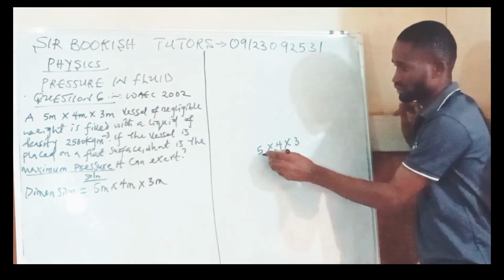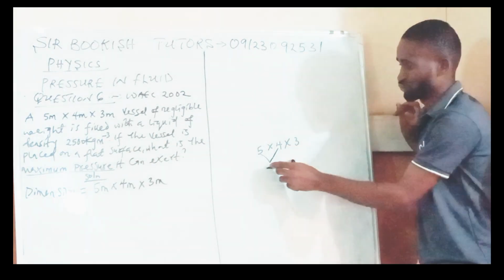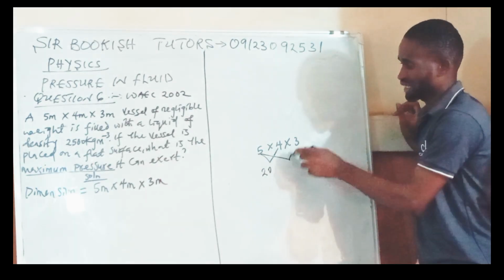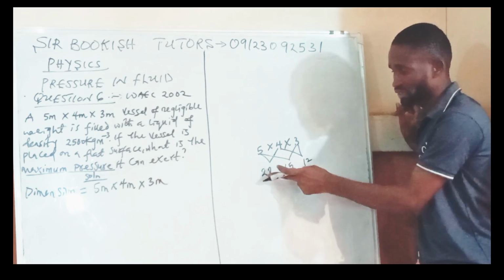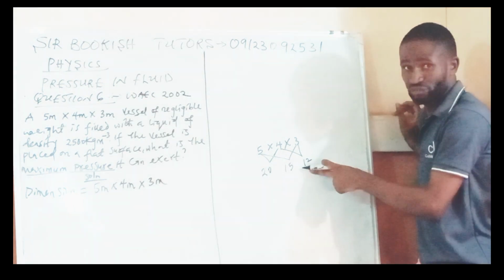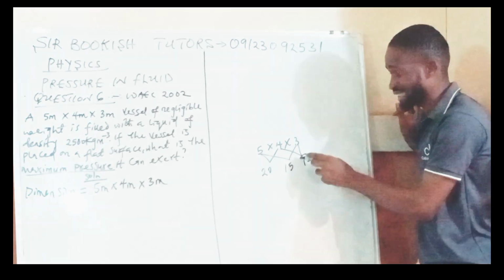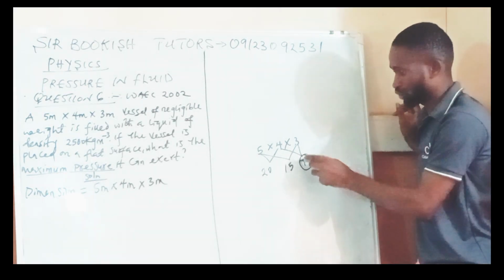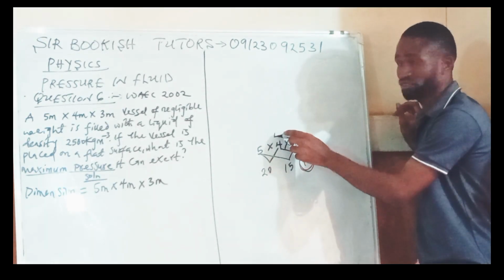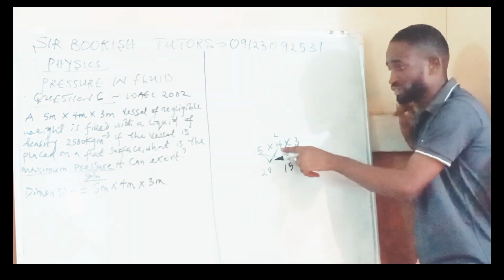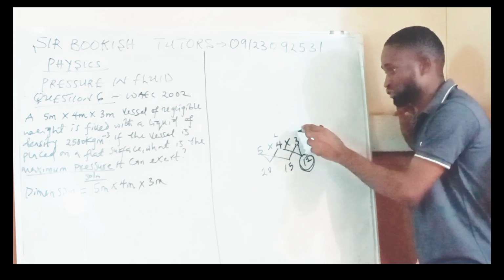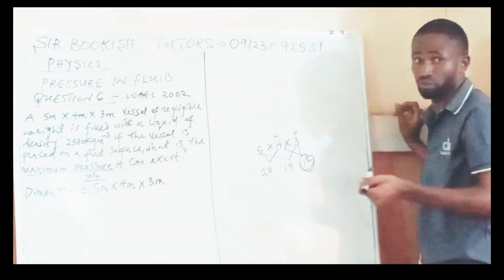Now 5 times 4 is 20, 5 times 3 is 15, and 4 times 3 is 12. Among these 20, 15, and 12, the least area is 12. So I will take the 4 to be my length, because 4 is greater than 3, then 3 should be my breadth, or width.